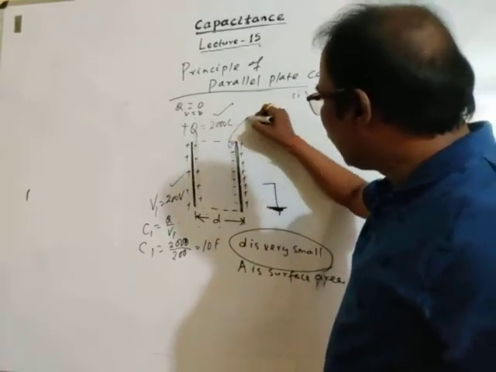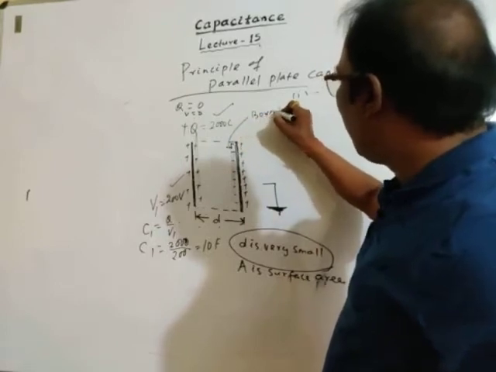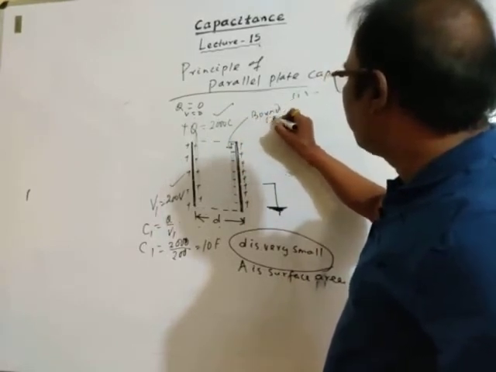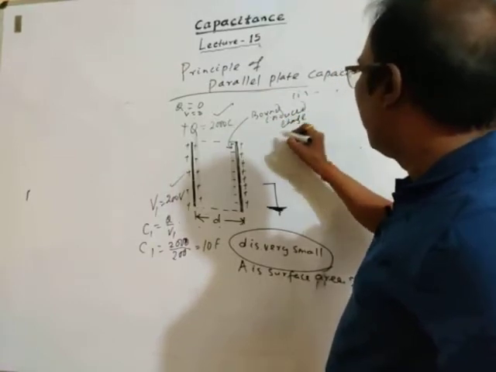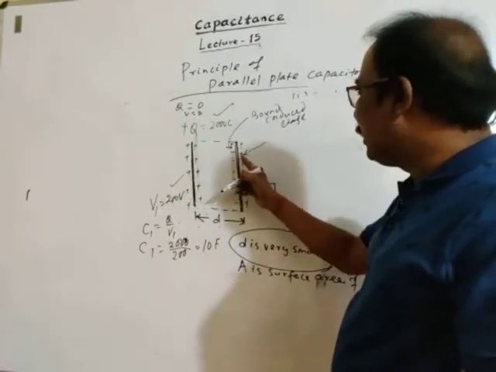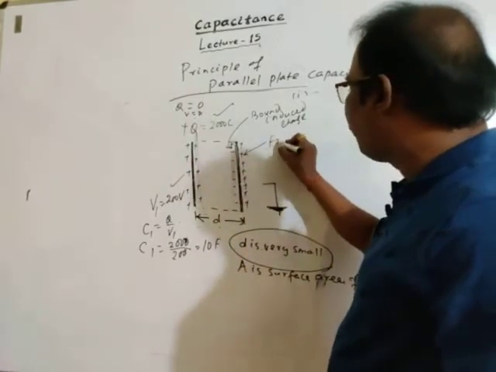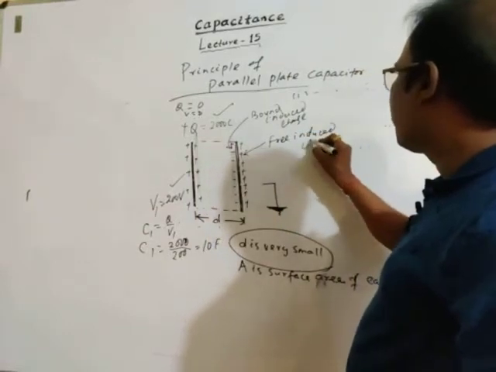This opposite charge is called bound induced charge, and the similar charge, this one is positive, is called free induced charge.